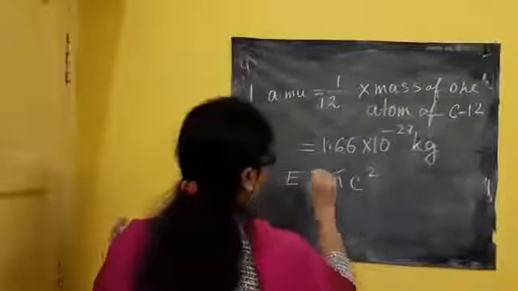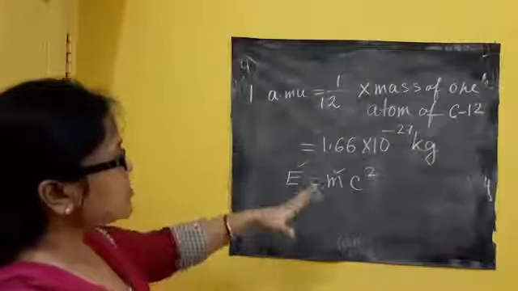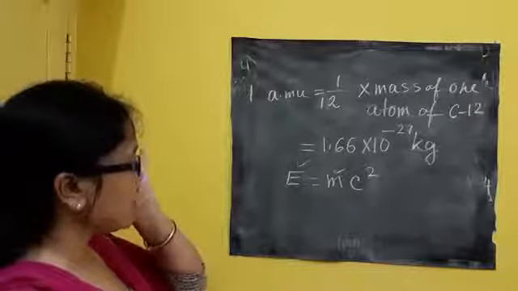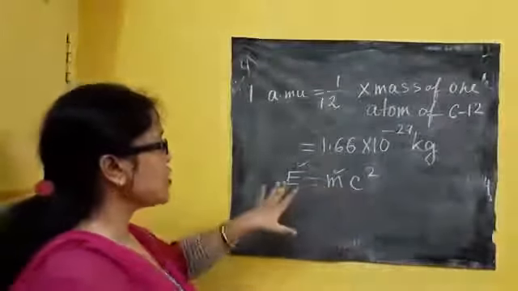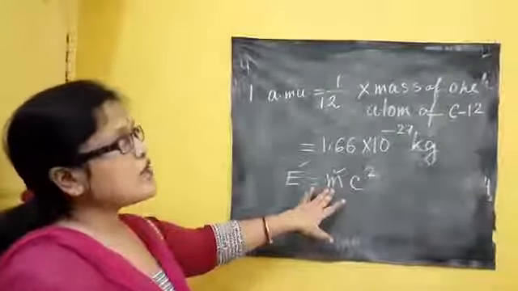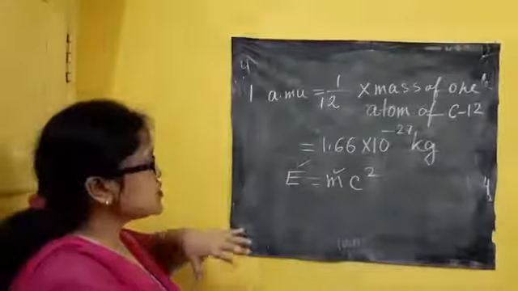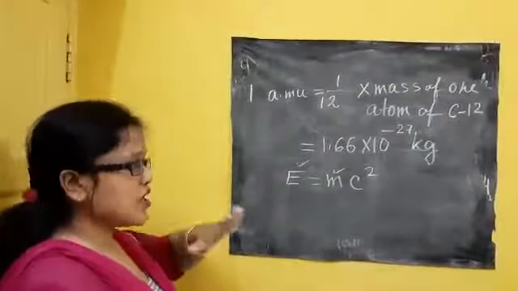By this equation, mass has a relation with energy, which means there is a transformation: mass is converted to energy, and energy is converted to mass. So whenever I am dealing with nuclear physics, it is very important to know the conversion between mass and energy.